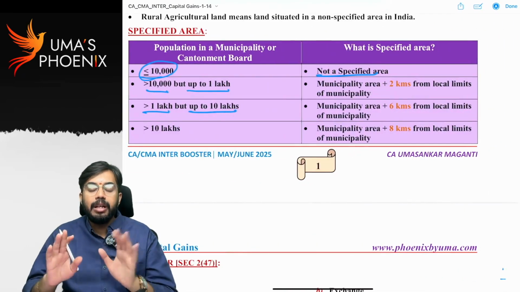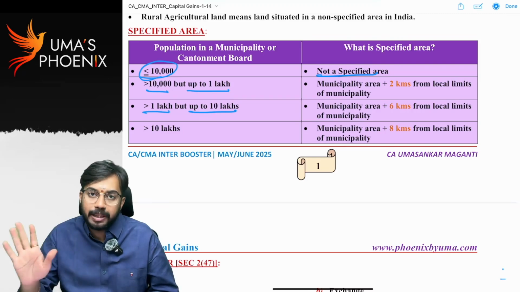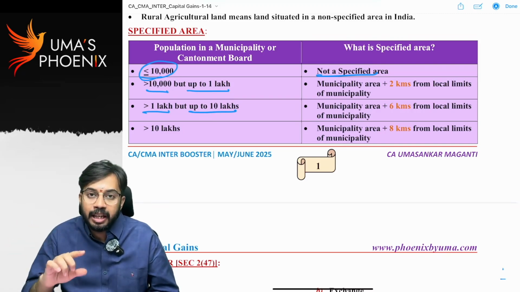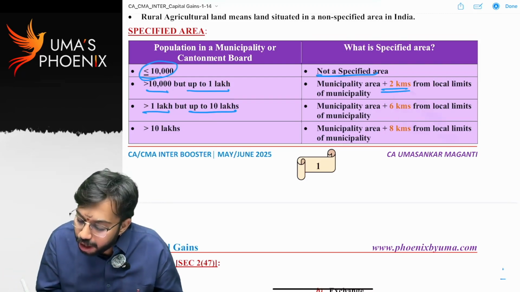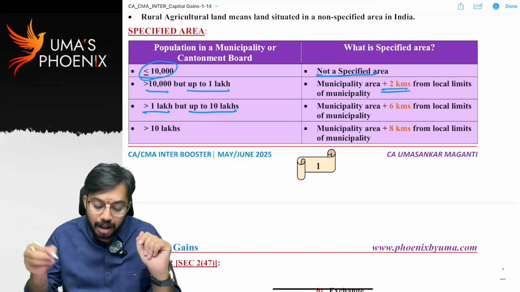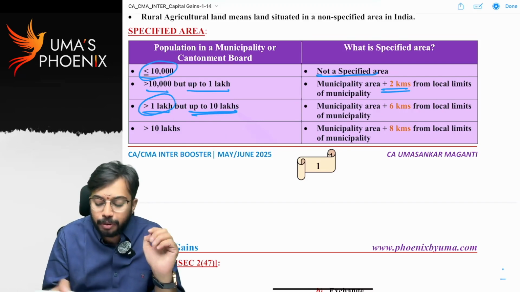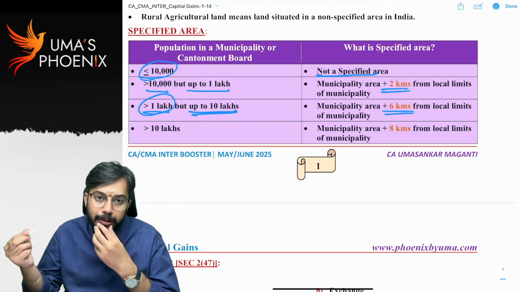So very simple. Population in a place less than or equal to 10,000: non-specified area. Population in a city greater than 10,000 and up to 1 lakh: that municipality is a specified area, and along with the municipality, 2 kilometers from the local limits of the municipality is also considered a specified area. Population greater than 1 lakh and up to 10 lakh: municipality area plus 6 kilometers from the local limits of the municipality.